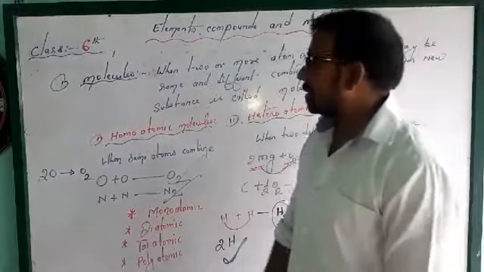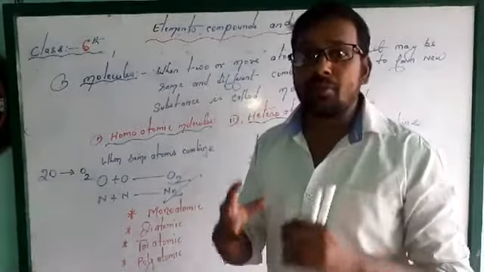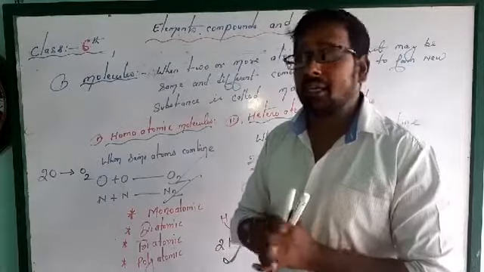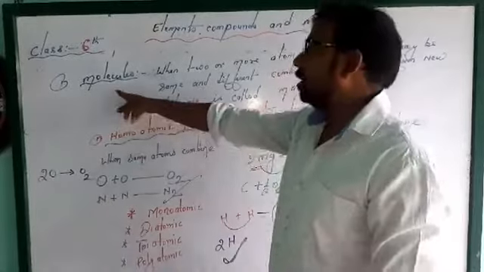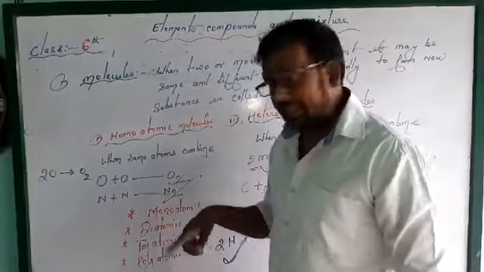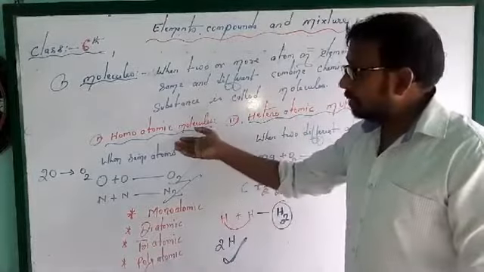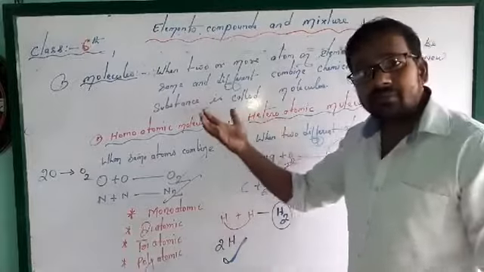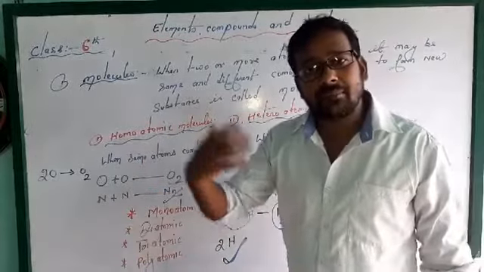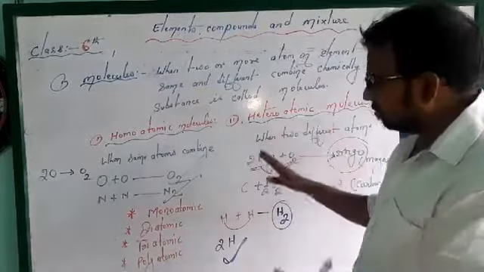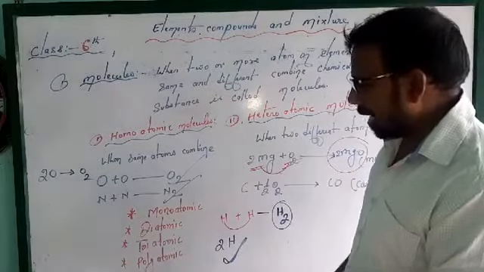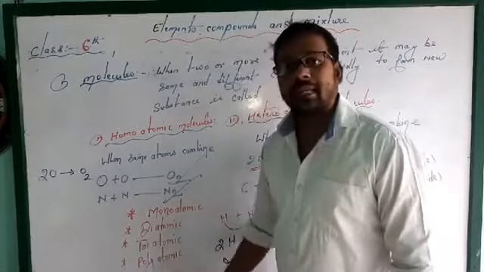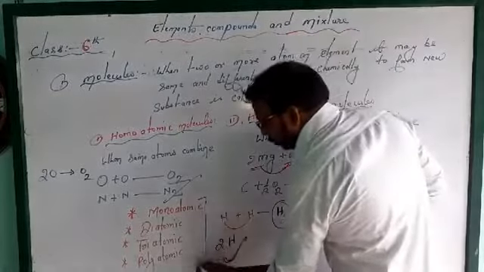Molecules are substances in which two or more elements and their compounds combine chemically to produce a new substance that is called a molecule. It may be homoatomic, it may be heteroatomic. Homo means when two same atoms combine, and hetero means when two different atoms of different elements combine, that is called heteroatomic. Okay, that is an easy one. Now another topic: what do you mean by monoatomic, diatomic, triatomic and polyatomic? There are four topics given in your book.